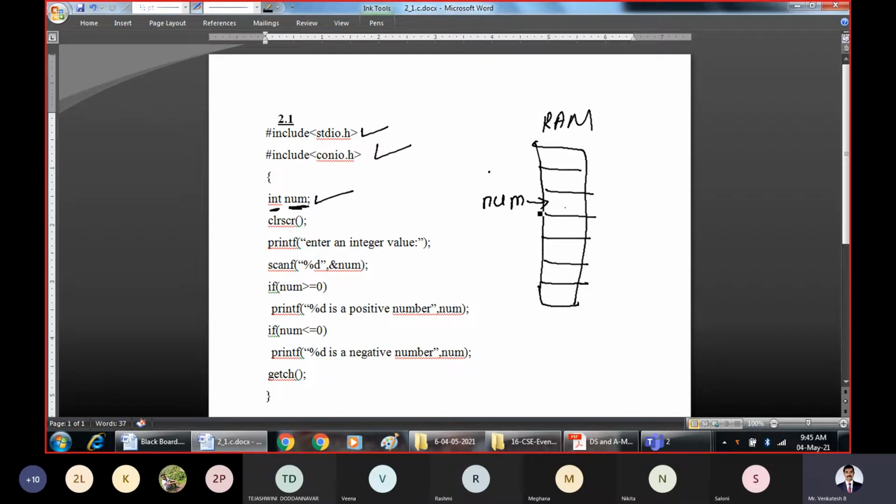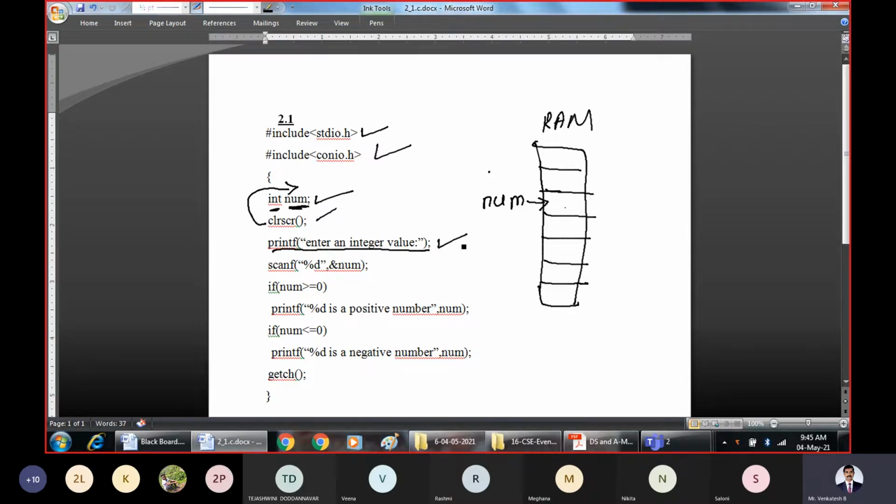Okay. Now let us see what is happening. The variable num is declared and some memory block is reserved for that num variable. Now this simply clears the output screen. It is better practice to write it here. Then this statement, Enter an integer value, will be printed as it is. We are asking the user to enter an integer value.